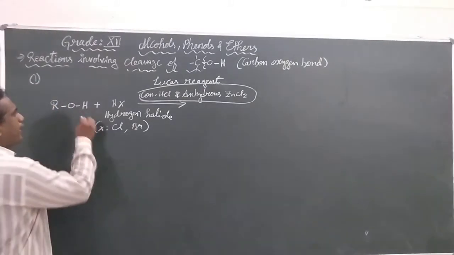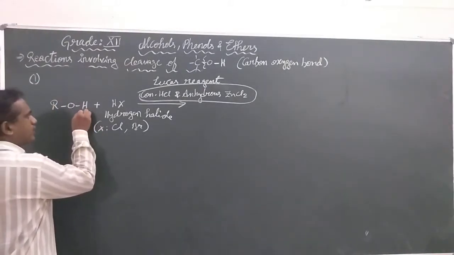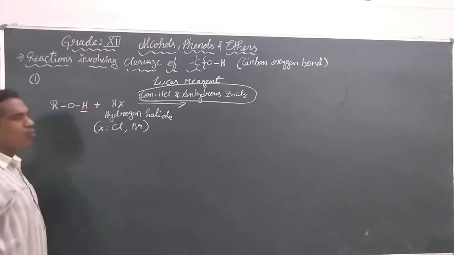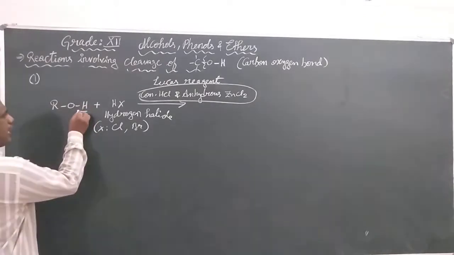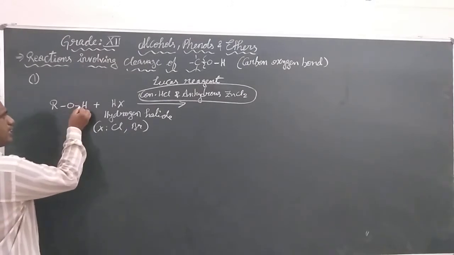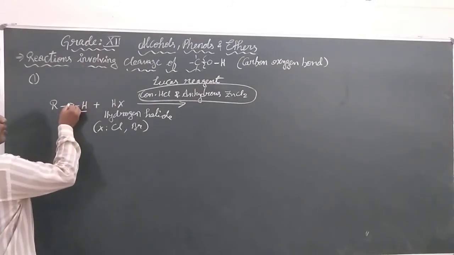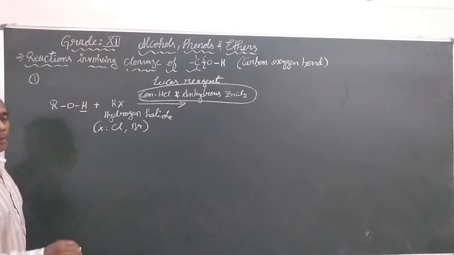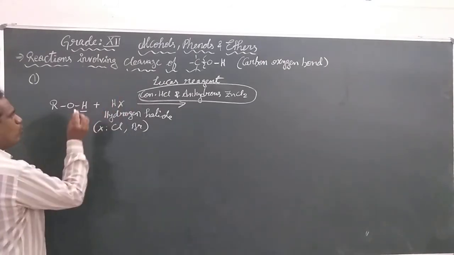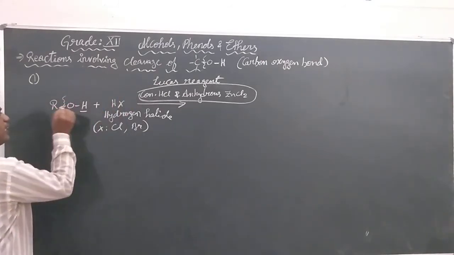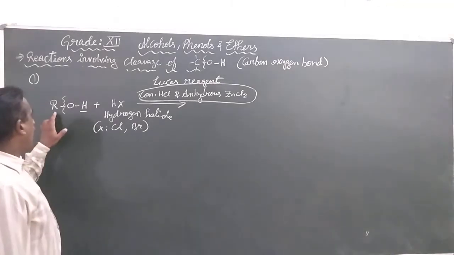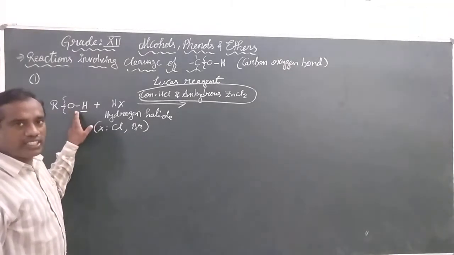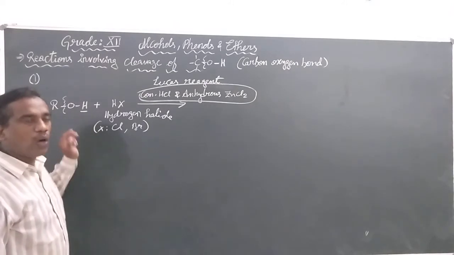Here the alcoholic hydrogen is highly reactive because it is less electronegative than the oxygen. But when we add Lucas reagent, we observe a bond cleavage between R and the oxygen, that is the carbon and the oxygen.